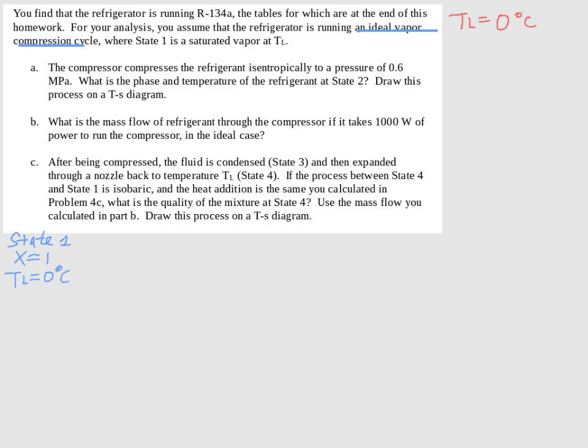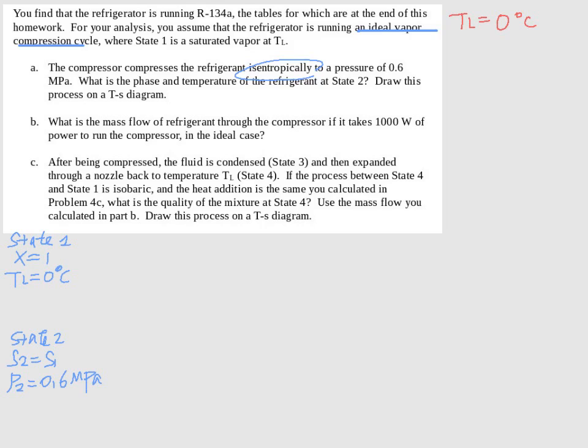And for part A, the compressor compresses the refrigerant isentropically, important stuff, to a pressure. If we know it's going to compress the refrigerant isentropically, that means S2 is equal to S1. Then the pressure is 0.6 megapascal, so it compresses to P2 equals 0.6 megapascal. What's the phase and temperature of the refrigerant at state 2? Draw this process on a TS diagram.